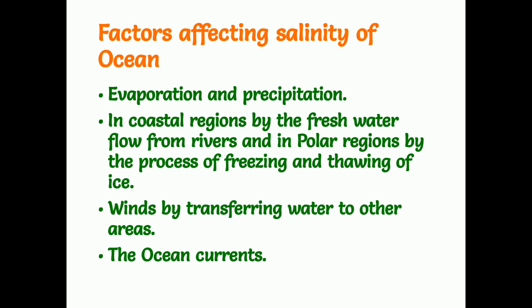Ocean currents are a slow movement of water on the surface. These ocean currents also change the salinity of the ocean water. And regarding the ocean currents, we'll have a separate video in the next class. So these are the factors affecting salinity of the ocean.